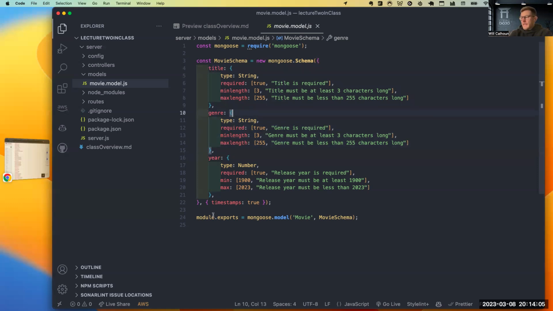So absolutely. And at the end of this, we have timestamps is true. Now there's 2 things that I brought up yesterday. If I wanted to change my collection name, where would I put that? Anybody remember?